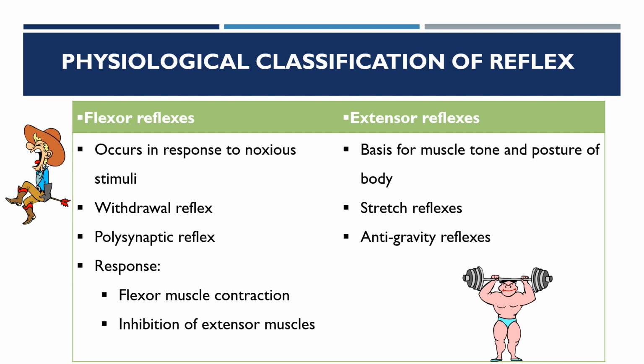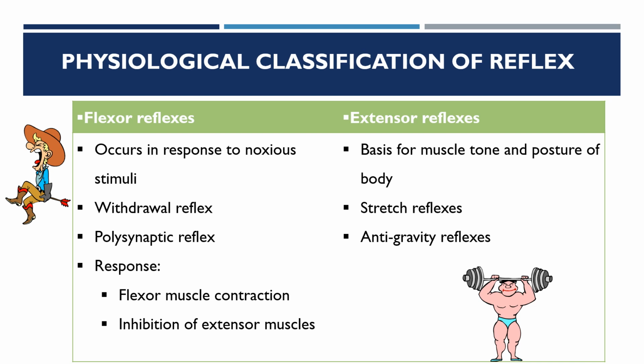These are characterized by the flexion of the joint. Examples are the withdrawal reflex, a polysynaptic reflex. Here the flexor muscle contraction happens and the inhibition of the extensor muscles happens.